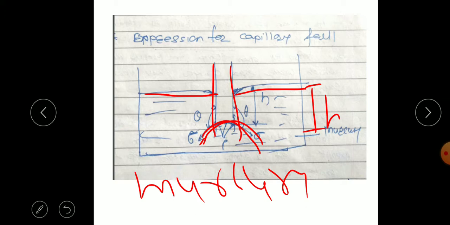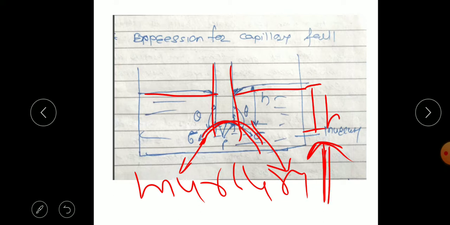So here again two forces are acting on the liquid in the tube. One is the downward force because of the surface tension, and the second one is the hydrostatic force acting in the upward direction because of the weight of the fluid, the weight of the mercury.